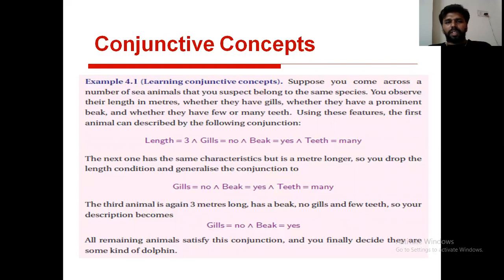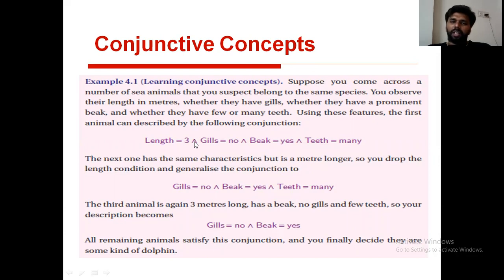If you observe these conjunctive concepts, here we are using two different types of symbols, conjunctions and disjunctions. Conjunction is represented by using a symbol like this. Observe this symbol. This symbol is treated as conjunction.